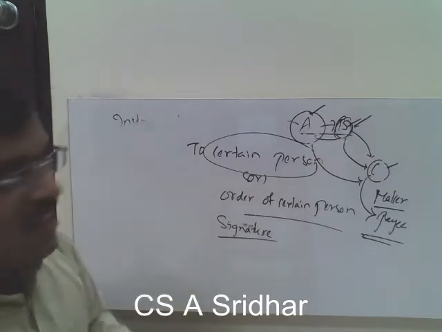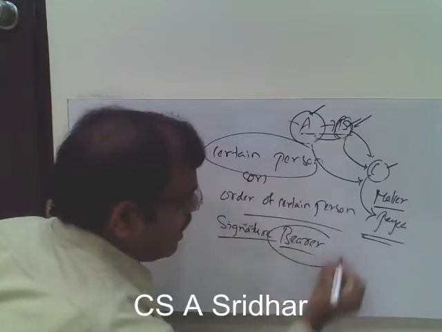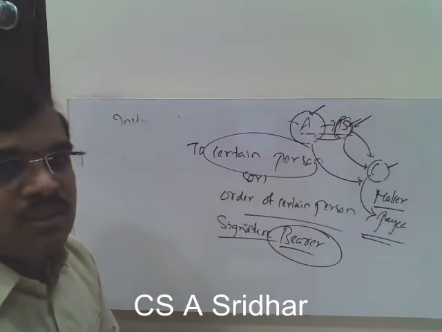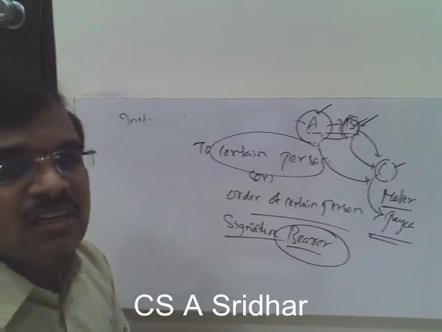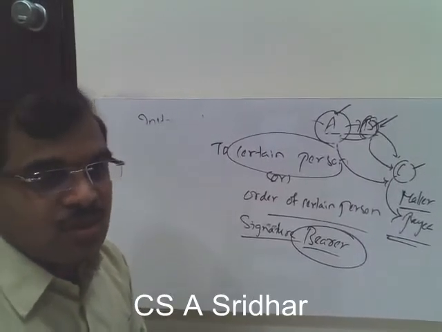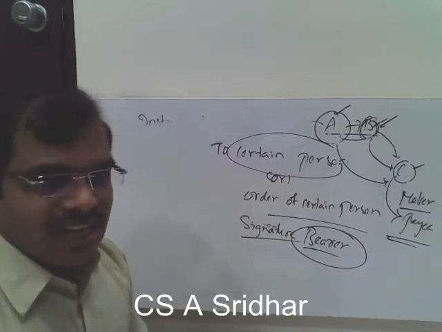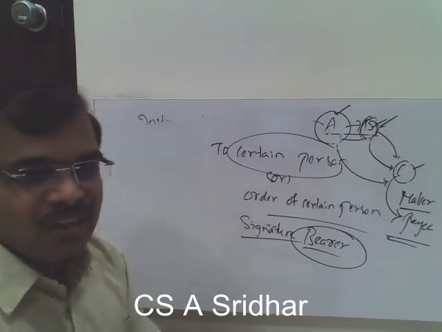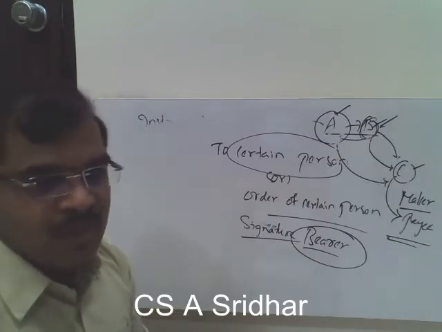And the last phrase says: to the bearer of the instrument. What is the meaning of bearer of the instrument? Bearer of the instrument means any person who is having the instrument. If he is entitled to receive the payment, then he is called the bearer. If you observe the currency note, whether it is with me or with you, it doesn't make any difference. Gandhi is smiling only, whether he is with you or with me. So it won't make any difference for the currency note.